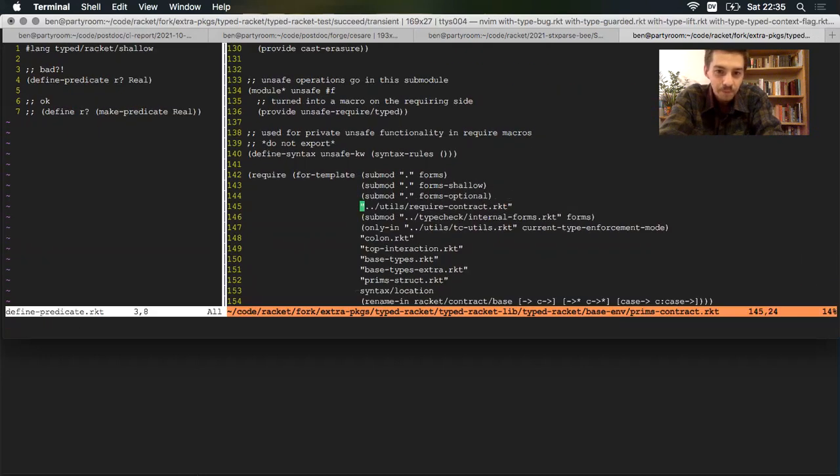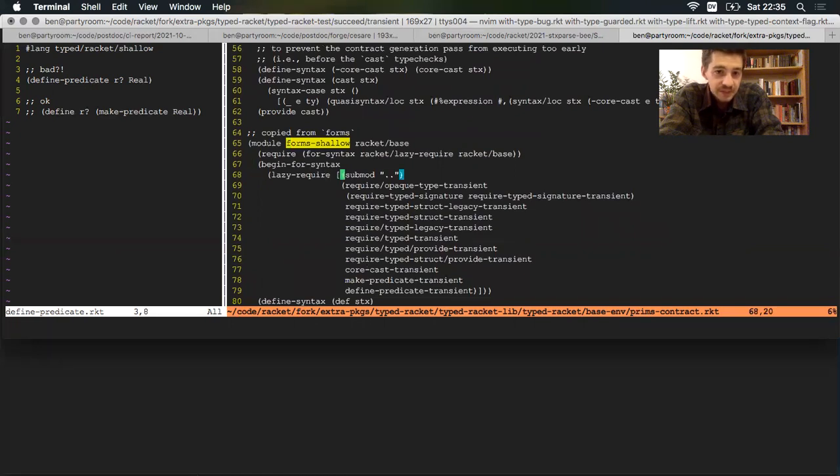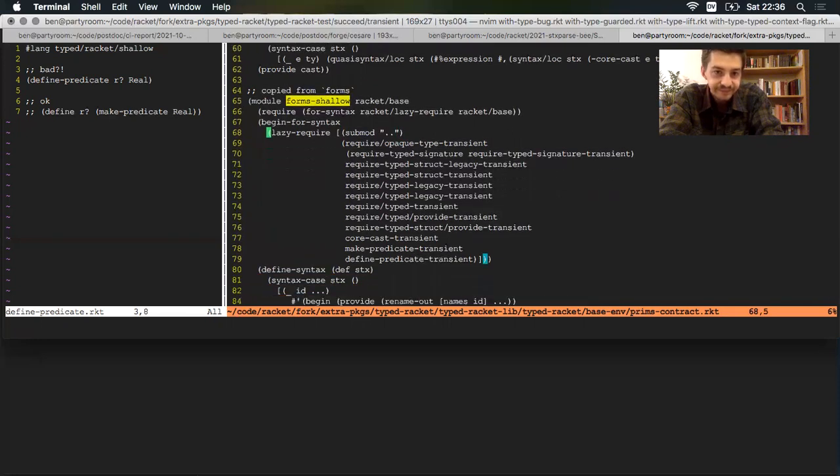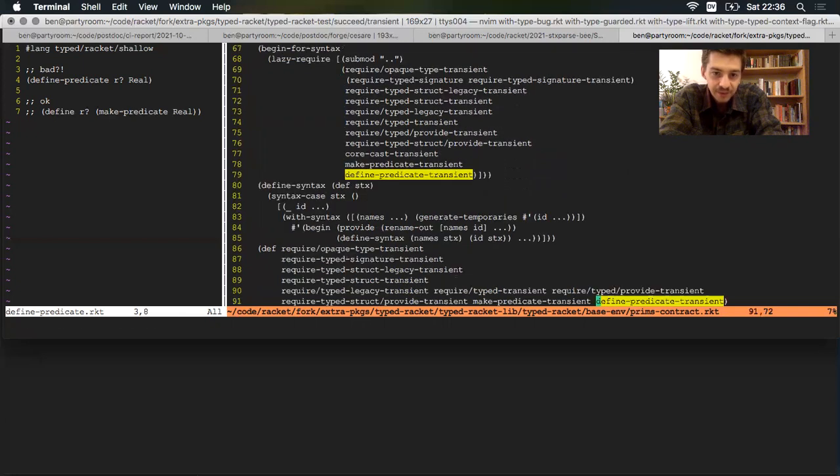Very good. Okay, so these forms submodules are defined up at the top, and they do a little dance. This is a submodule inside our prims-contract file, which is requiring the outer module, prims-contract, lazily. And so this imports things like define-predicate-transient, and then redefines it with a nicer name, define predicate.